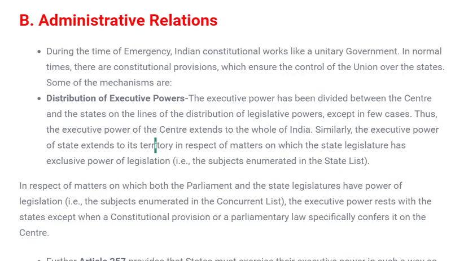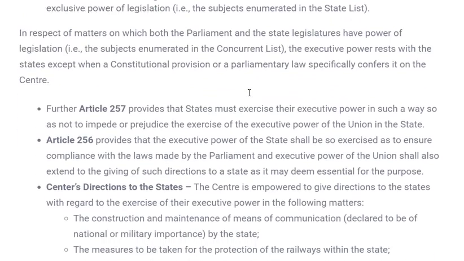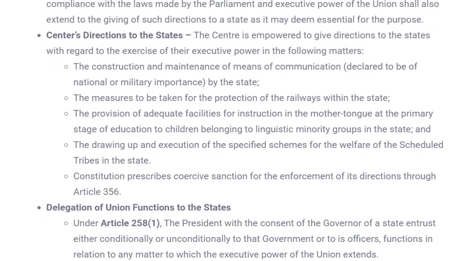Let's move forward and see. Now, center can give direction to state in the form of execution. That means what kind of execution and how these executions are to be done. These directions can be given by center to state. So in case there is any national requirement or national interest, center can give direction to state to follow those things and help the central government.